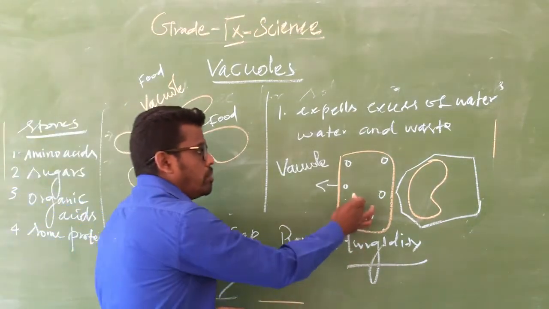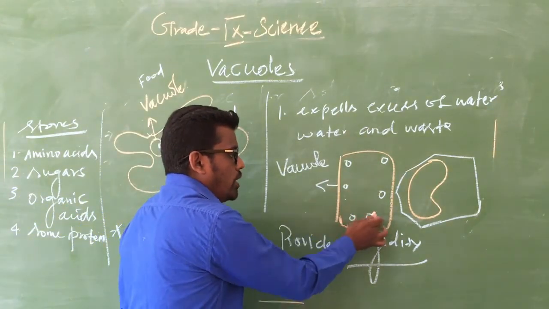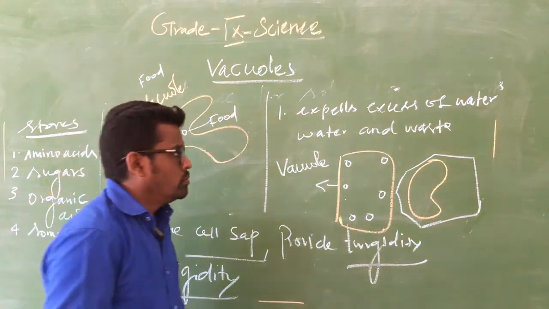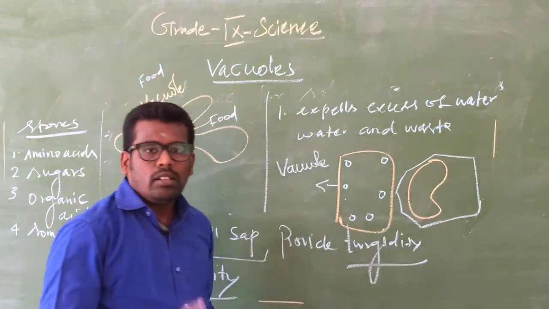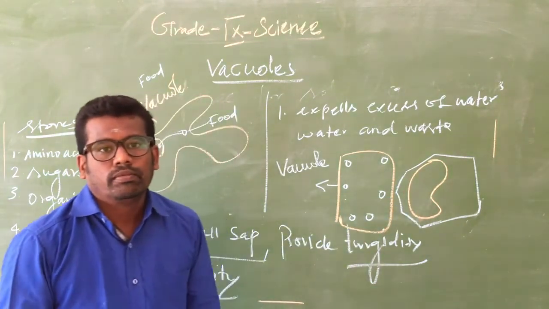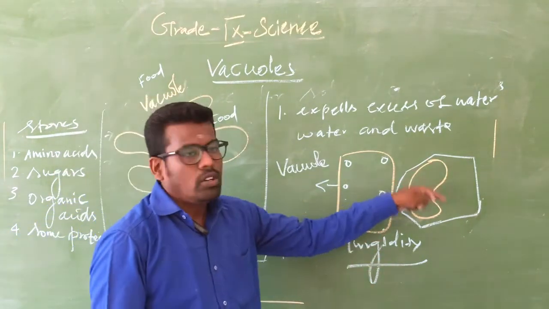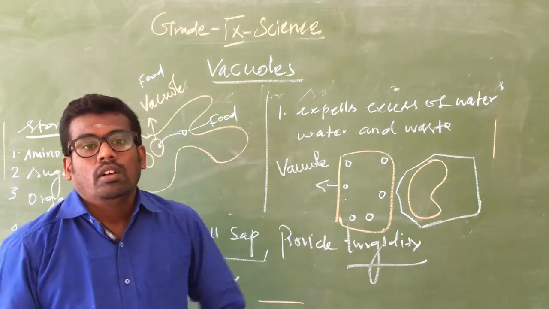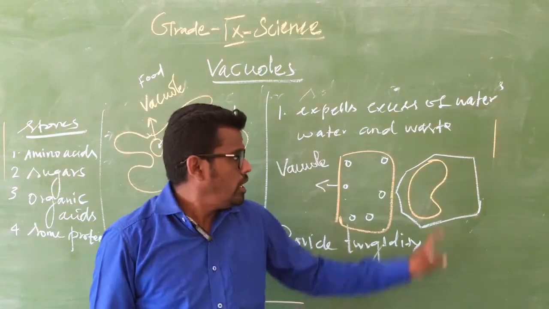This is the animal cell, more vacuoles are there, small in size. This is a plant cell, a single vacuole is present but large in size. It occupies the maximum cell volume in the plant cell.